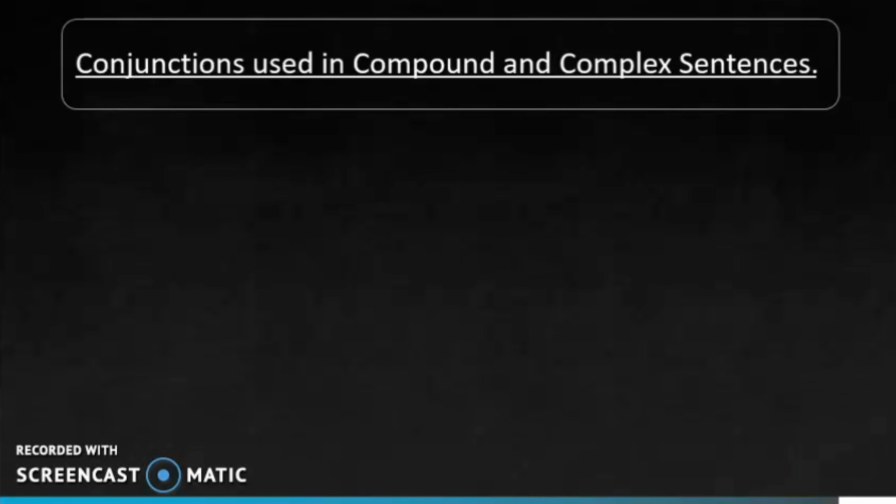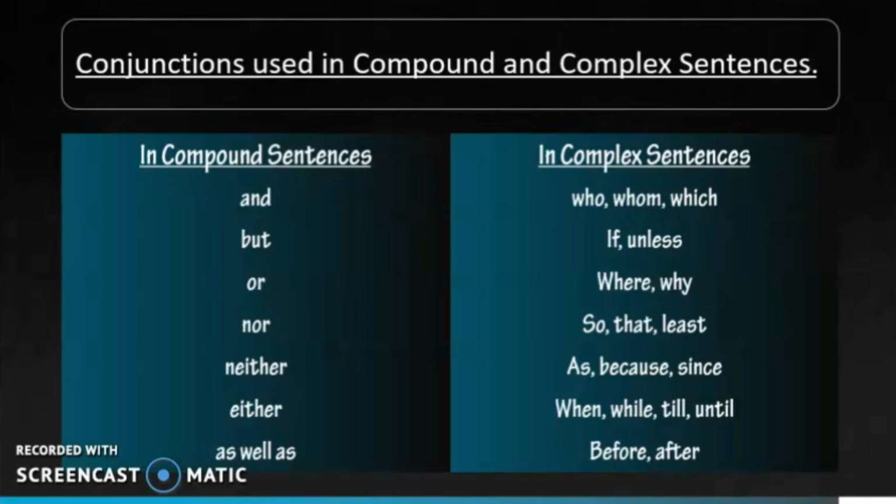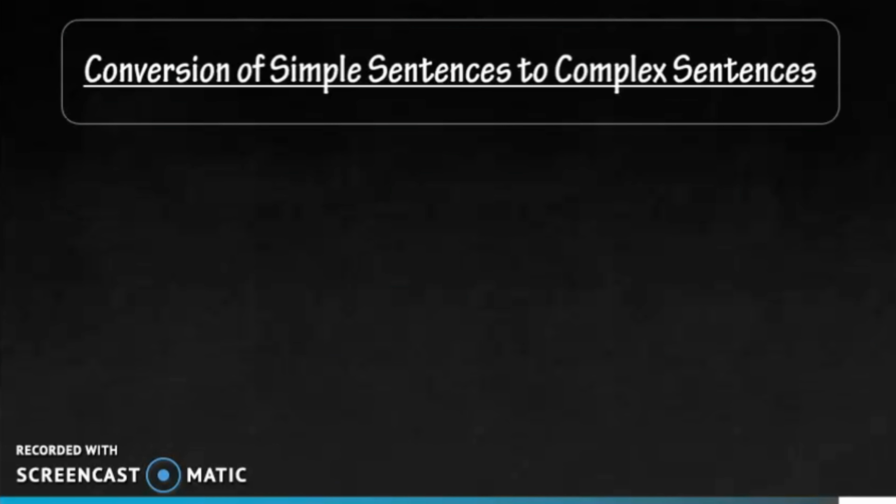Now, conjunction used in compound and complex sentences. In compound sentences, we use conjunctions such as and, but, or, nor, neither, either, as well as. In complex sentences, we use who, whom, which, if, unless, where, why, so, that, least, as, because, since, when, while, till, until, before, after. Now, let's talk about conversion of simple sentences to complex sentences.